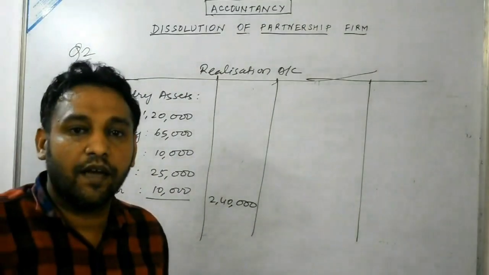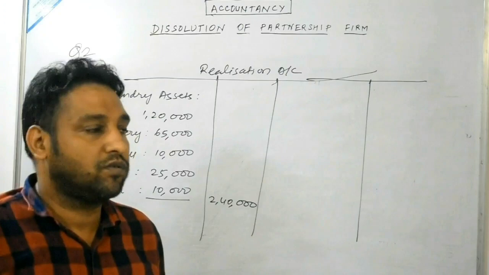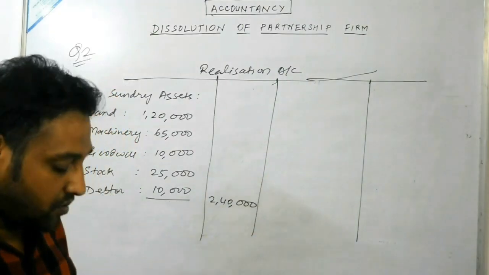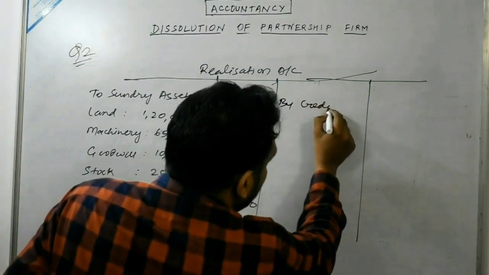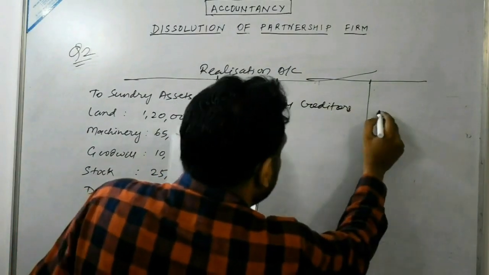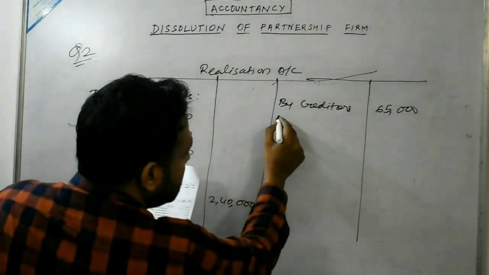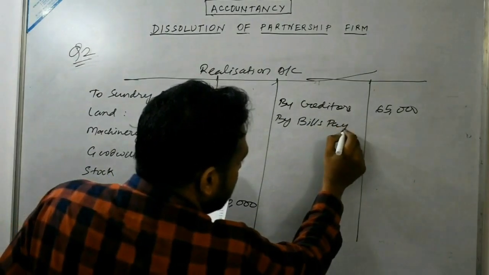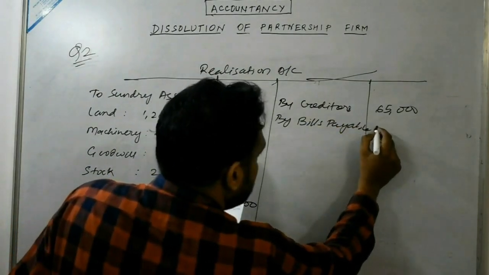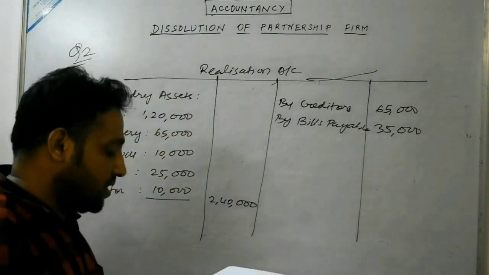Now you see the liabilities. There are two outside liabilities: one is the creditor and the other is bills payable. Both liabilities will be transferred to the credit side of the realization account. So by creditor, 65,000, and by bills payable, 35,000.